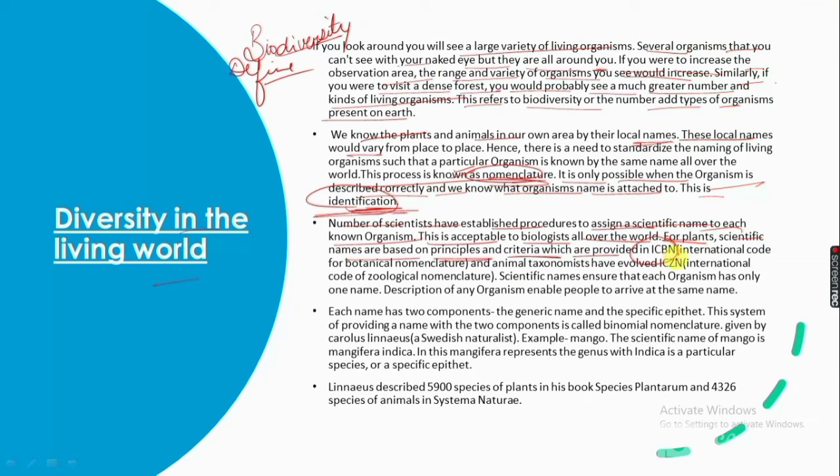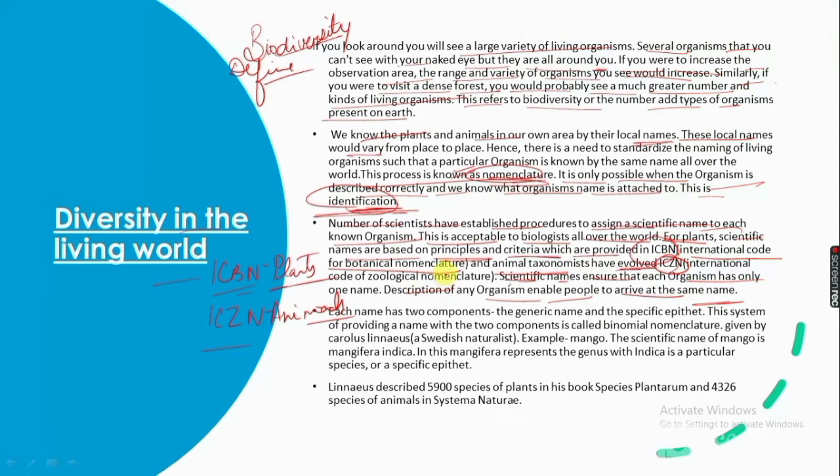ICBN is for plants, and animal taxonomists have evolved ICZN, which is for animals. Scientific names ensure that each organism has only one name. A description of any organism enables people to arrive at the same name.